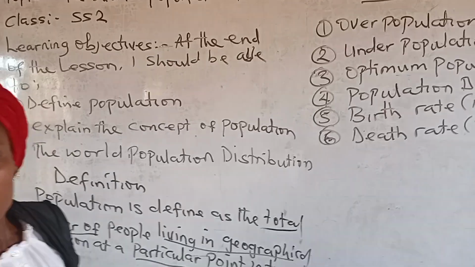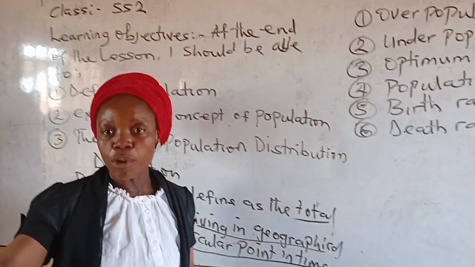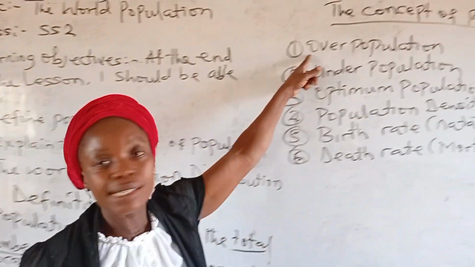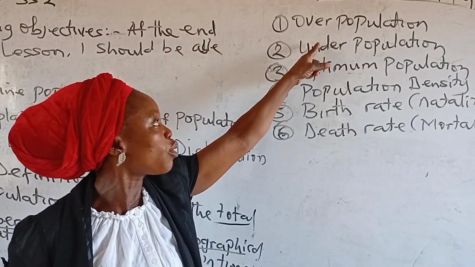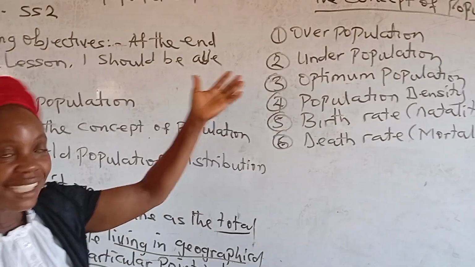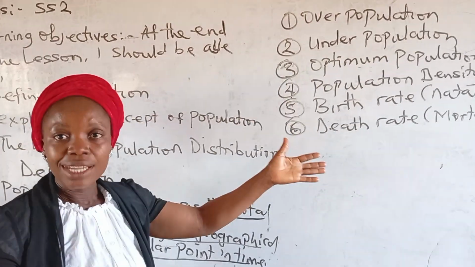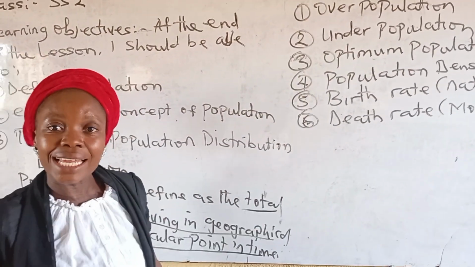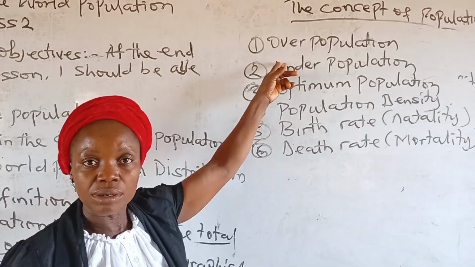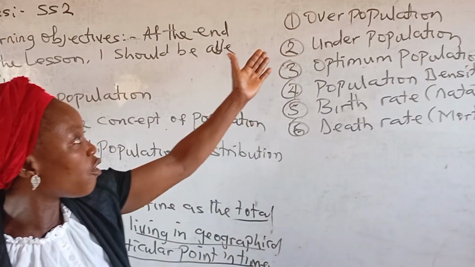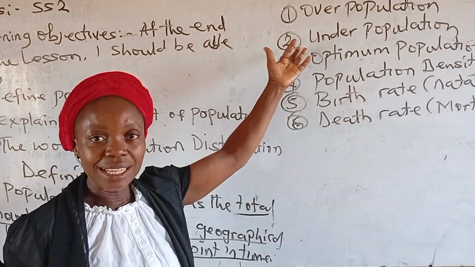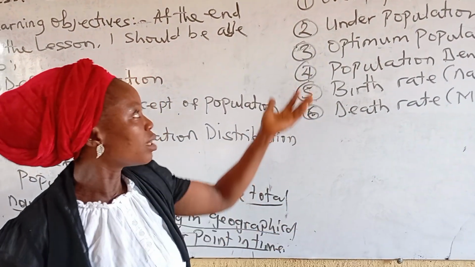One, overpopulation. Precious, what is overpopulation? Okay, overpopulation is a situation whereby the total number of people living in a geographical location exceed their resources. When population is greater than the available resources, we refer to it as overpopulation. And this problem of overpopulation can lead to several problems in our region.